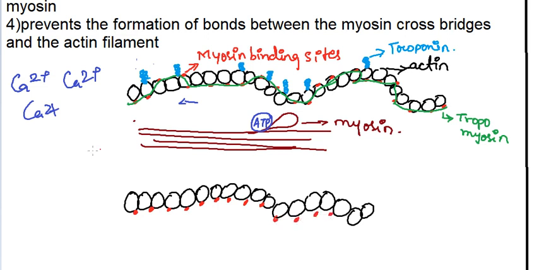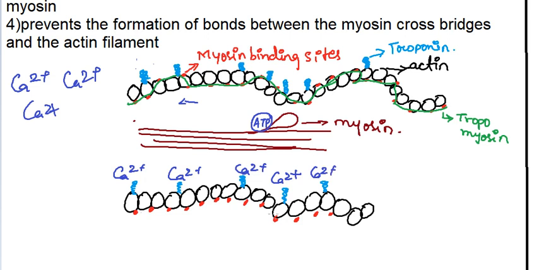When are they getting exposed? When this troponin, this is the troponin, is getting attached with calcium, then these are getting exposed.